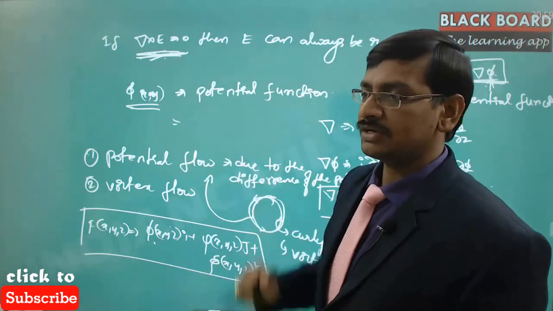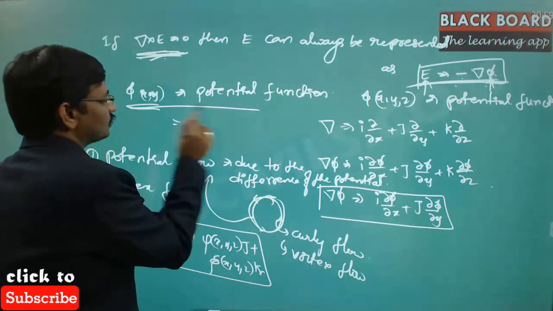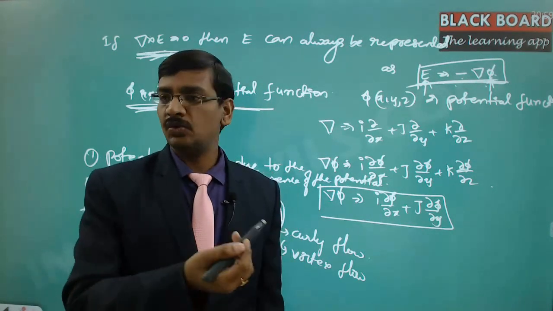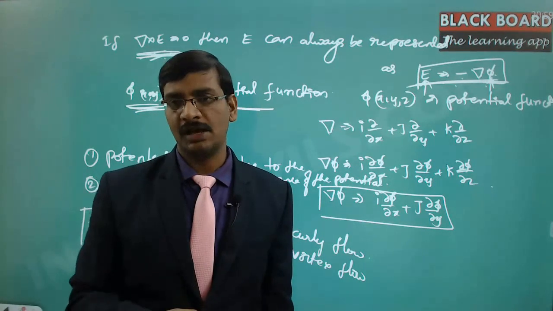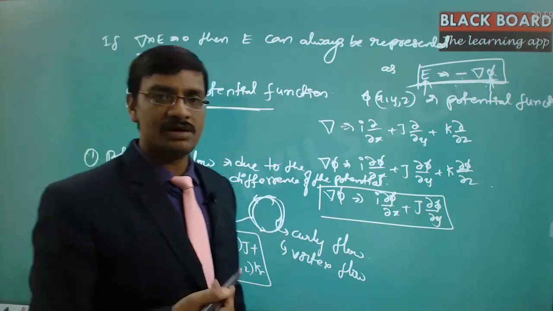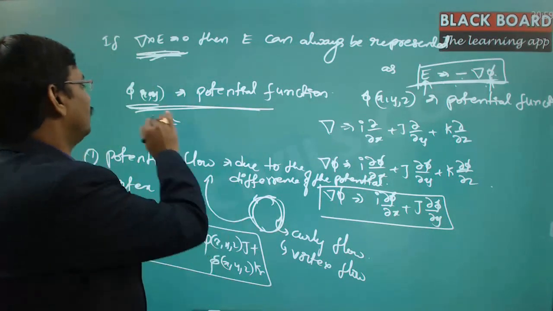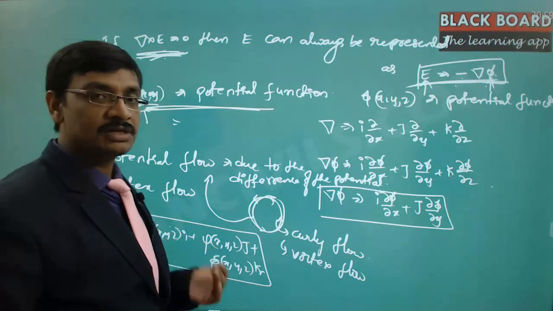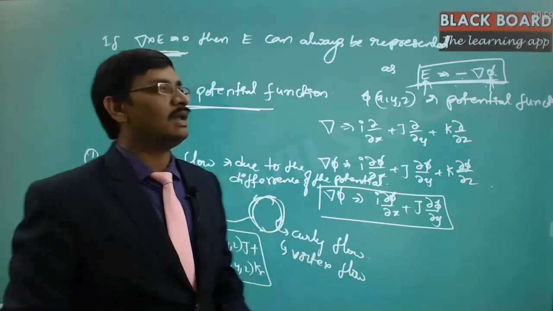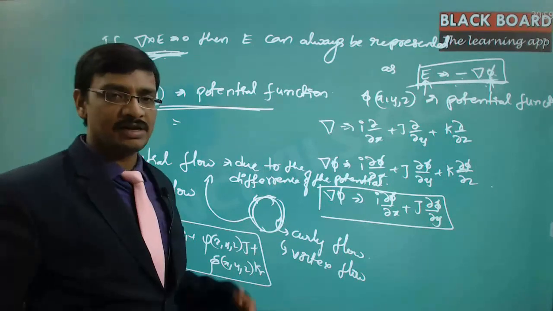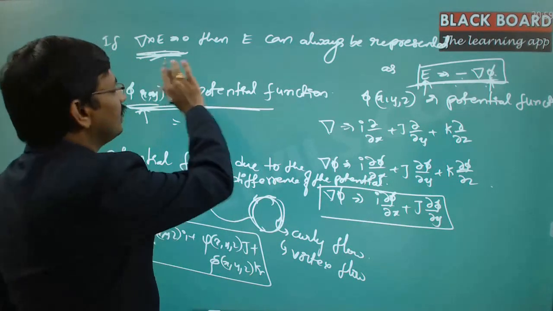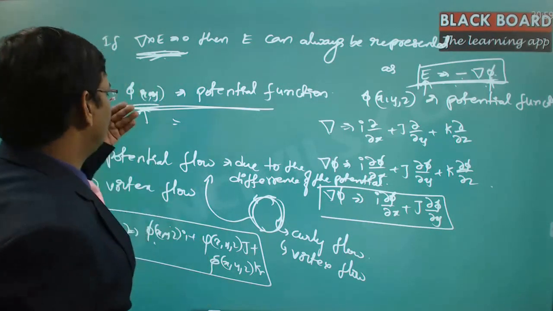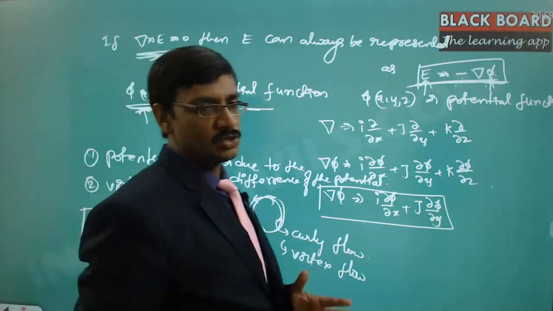This scalar function is called the potential function. If you are able to bring in an equivalent function in terms of scalars, then our analysis will be far simpler. Hence we brought in this scalar function. We can do this only when del cross E is equal to 0, because there is a vector identity: if del cross E is equal to 0, then E can be expressed as minus del phi.